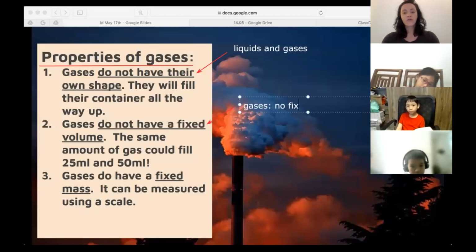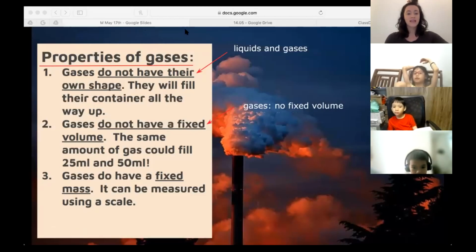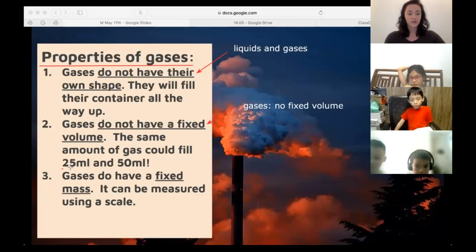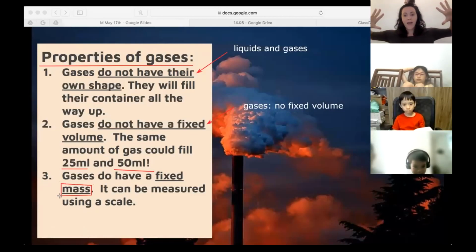Gases have no fixed volume. This is what makes gases different. They just fill up the whole container. The same amount of gas could fill a 25 milliliter and a 50 milliliter container and still have the same mass. It would still be the same amount of gas, but it can spread to fill a big container or get tighter to fill a smaller container.